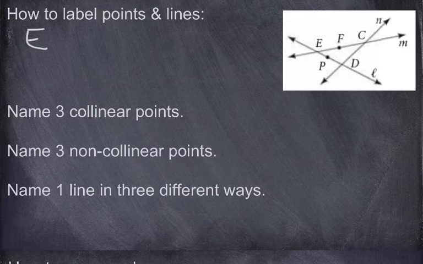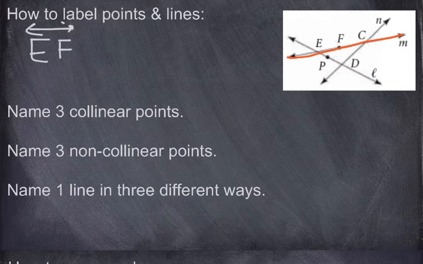Also, when we talk about lines, this is where we have many different options on how to label. So if I'm going to talk about this line right here, notice there are actually 3 points that lie on that line. The way you label a line, if you want to use points, is you only need 2. And what I would do is I would say line EF with an arrow over it. And notice the arrows go both ways. That signifies that it is a line extending infinitely in both directions.